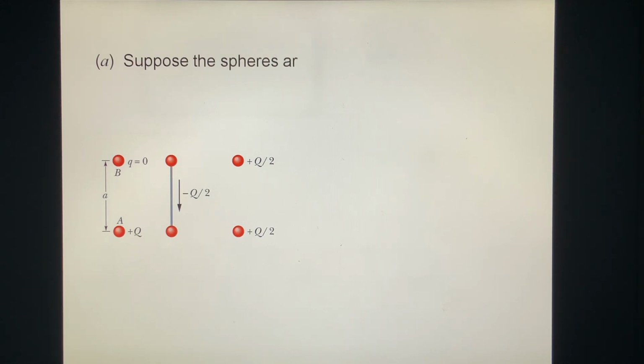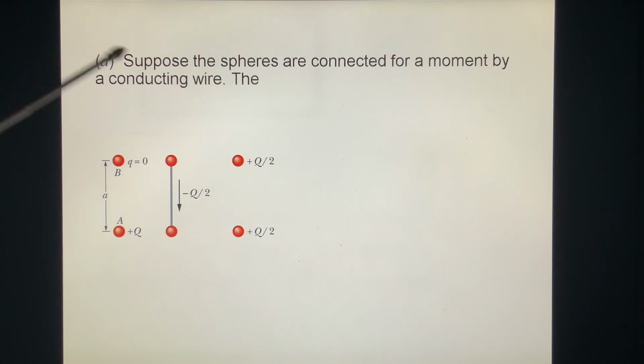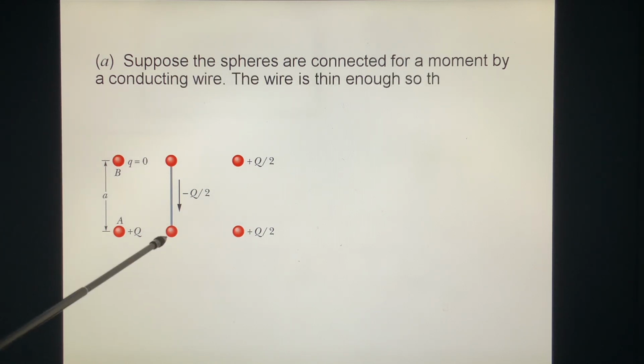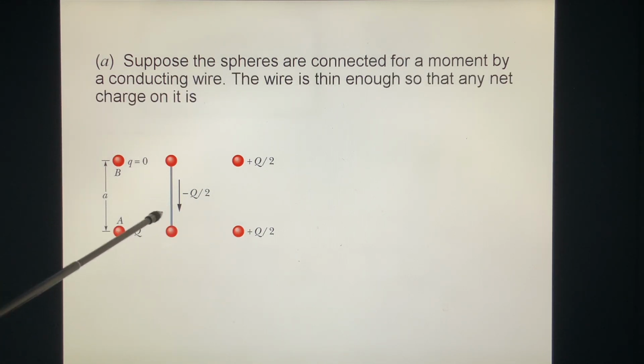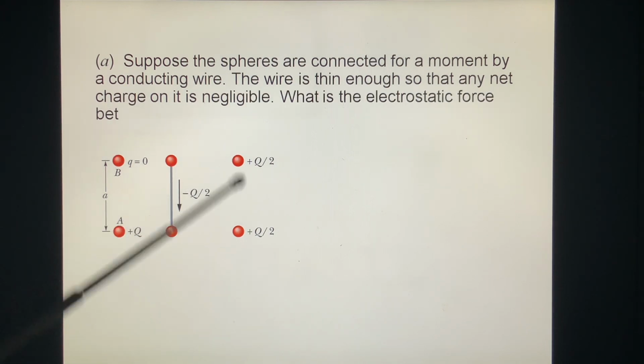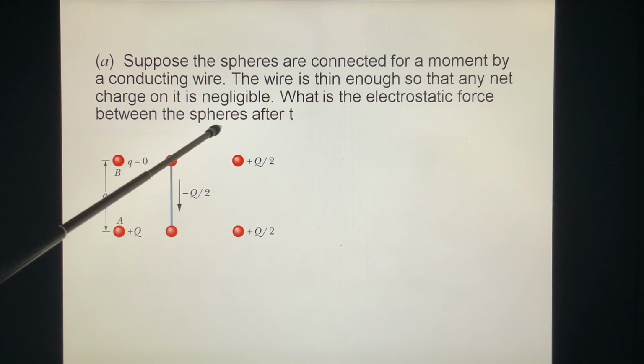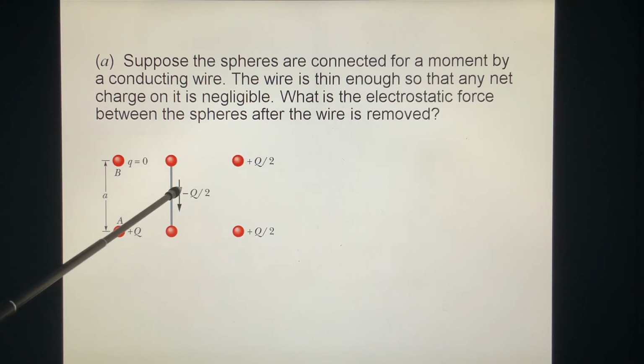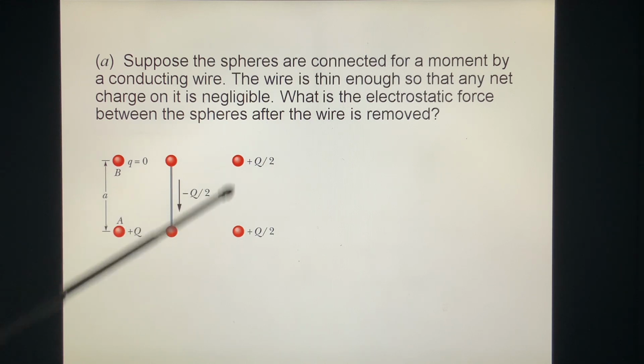Question A. Suppose the spheres are connected for a moment by a conducting wire. The wire is thin enough so that any net charge on it is negligible. What is the electric force between the spheres after the wire is removed? In conductors, the charge is separated into two.